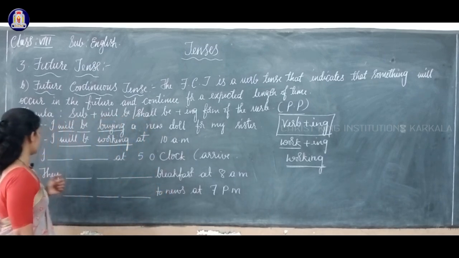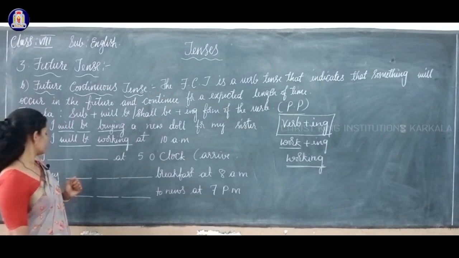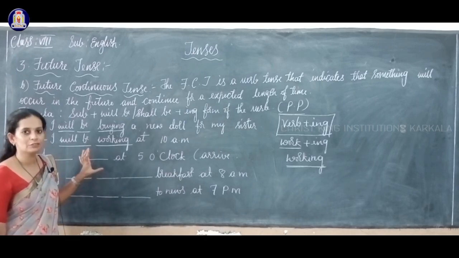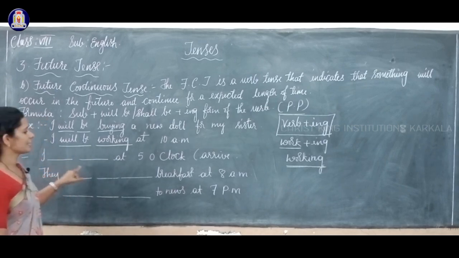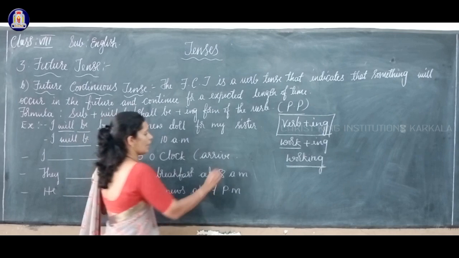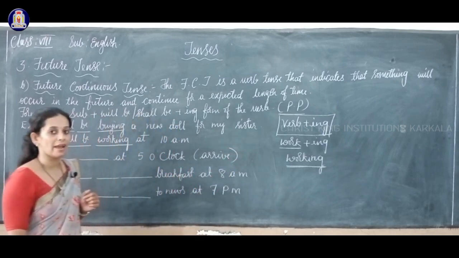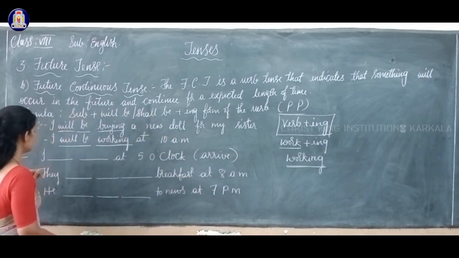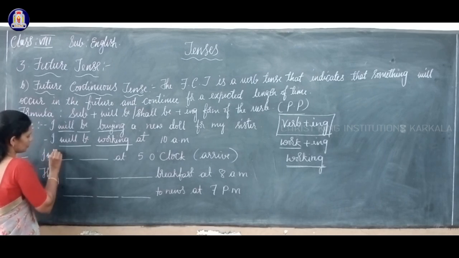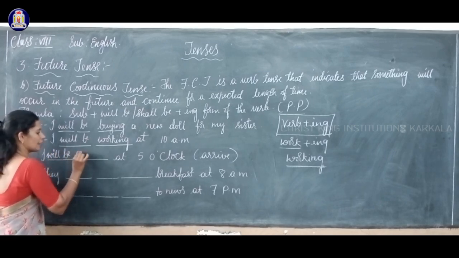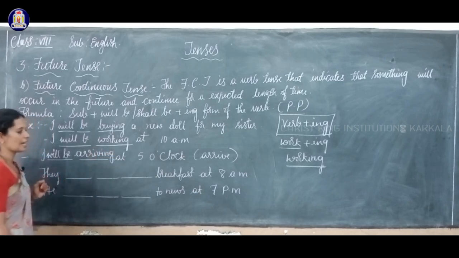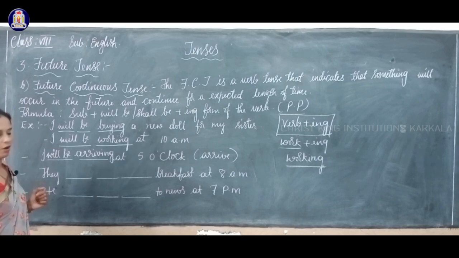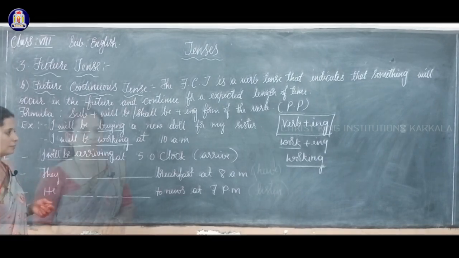Clear to you? Now let us solve three questions, fill up the blanks given here. First one is, I dash at 5 o'clock, and your verb is arrive. Here I use the formula, will be, arrive is the verb, add ing to it. I will be arriving at 5 o'clock.